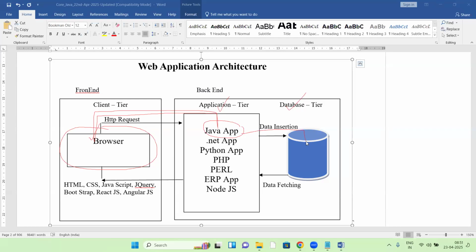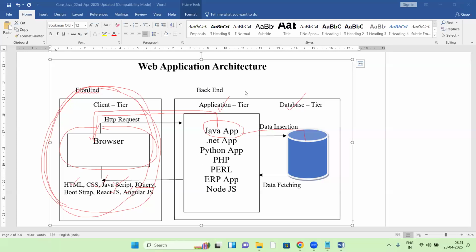Now, those who work on front end development, using HTML, CSS, JavaScript, and maybe React JS or Angular JS, are front end developers. Whoever works on all these technologies is a front end developer.